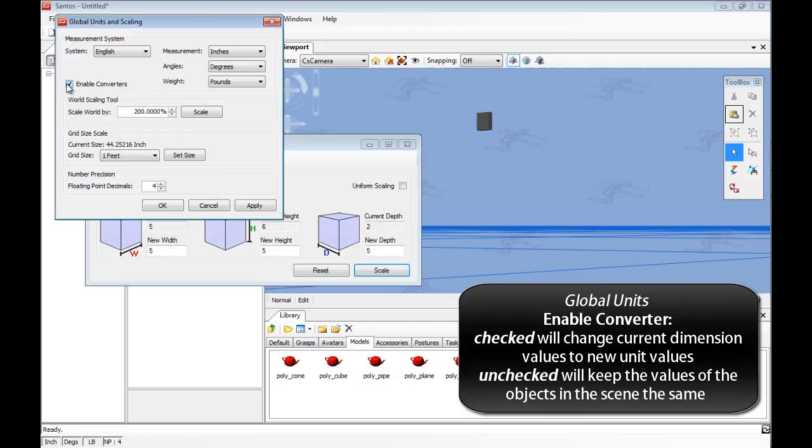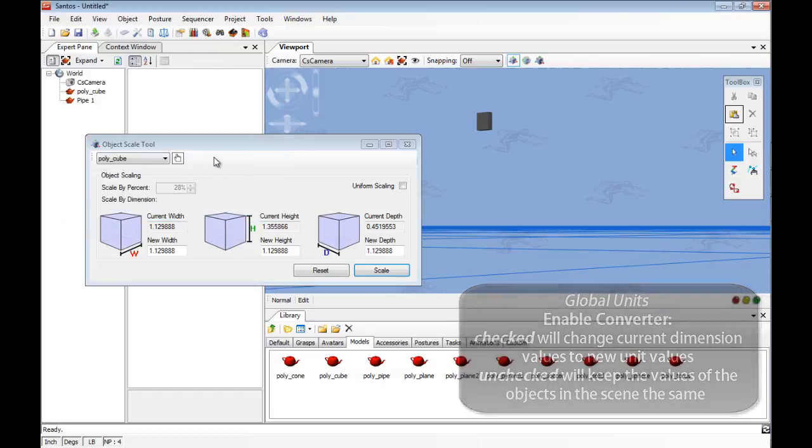Note that if the Enable Converters option is checked, all objects in the scene will be converted to the new measurement. If the user would like to keep the values or current size of the object in the scene, the option must be unchecked before clicking Apply.